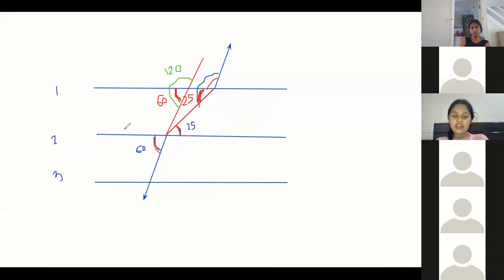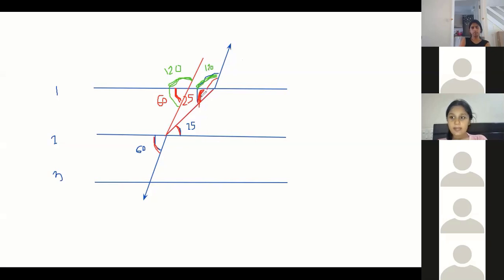Tell me, Sanvi. So then we have to add only 125 to it? No, we have not done yet. So we got 120 on the red line. Now this 120 angle and this angle, they are corresponding or not? Yes, they are. This is also 120 then. It's all about moving from here to here, here to here. That is what we do. So this is also 120.